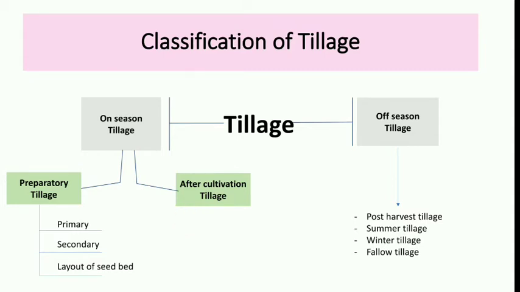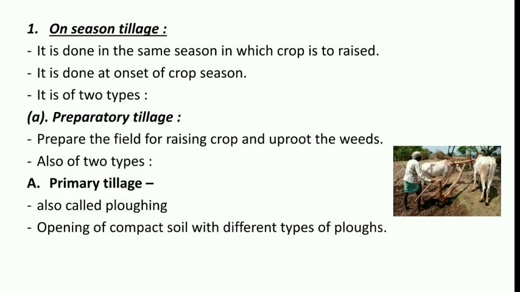Now I will be discussing on-season tillage. On-season tillage means the tillage operation done in the same season of raising the crop or done at the onset of the crop season. It may be in the form of preparatory tillage or after cultivation tillage. Here I will be discussing preparatory tillage in detail. Preparatory tillage is done to prepare the field for the raising of crops. In this, deep opening and loosening of soil is done to get a desirable tilth and uproot the weeds.